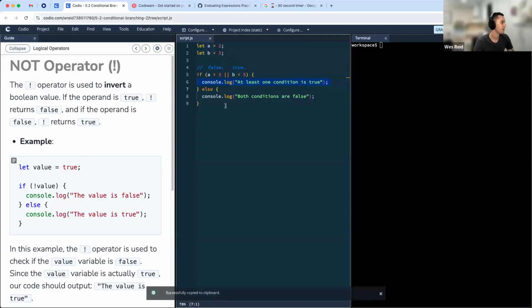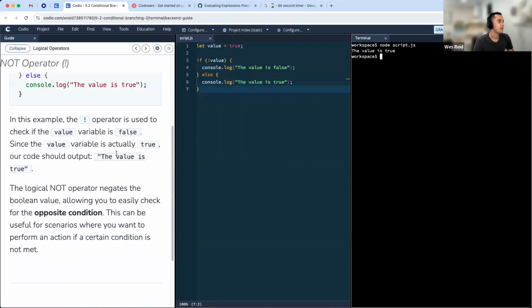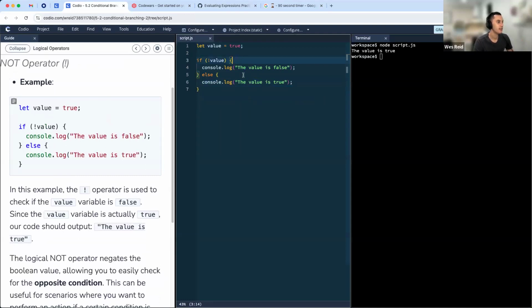Let's take a look at this example. So here, this goes a little strange. The value here is true, right? Not that value, not true, that's false. In the case of an if statement, if the condition up here is false, we go to the else case. That brings us down here to our else block of code, which means we console log out the value is true, right? It sort of flipped it for us.